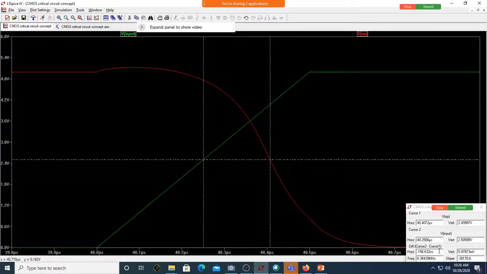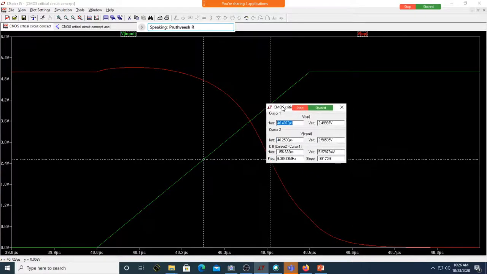How much is the time difference between cursor 1 and cursor 2? Cursor 1, cursor 2 time difference horizontal. Is it 156 microsecond? Sorry, 156 nanosecond. Yes, sir. This is 156 nanosecond.